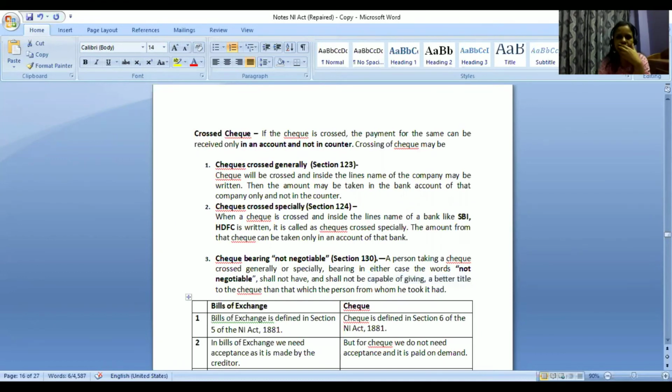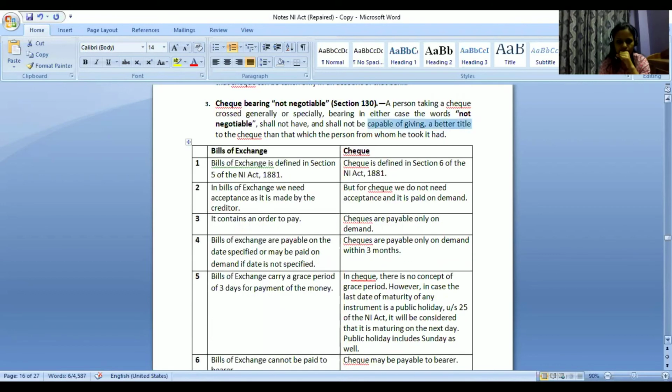So is this part clear regarding crossing? Mainly sections are what you need, and the types. So types are two: generally, specially. Generally is name of the person or entity. Specially is name of the bank will be written. Sections are 123, 124, and 130. Is this part clear? Yes.